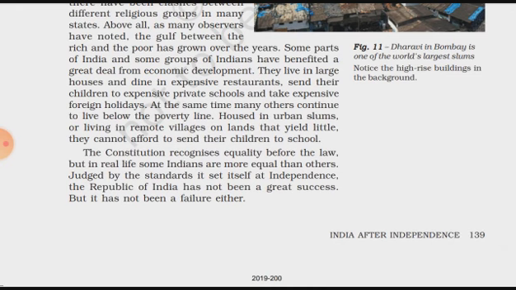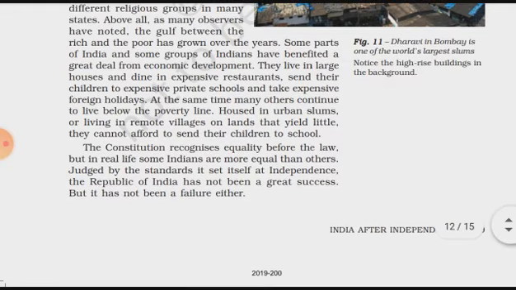In some of the areas only, development has taken place, and very few people are taking the benefit of it. They live in large houses and dine in expensive restaurants. We all know which areas are posh areas that have been developed, so they are living in huge houses, in palaces, spending a huge amount of money in restaurants, sending their children to expensive private schools and taking expensive foreign holidays, etc. Some of the wealthier sections of our society are living a luxurious life.